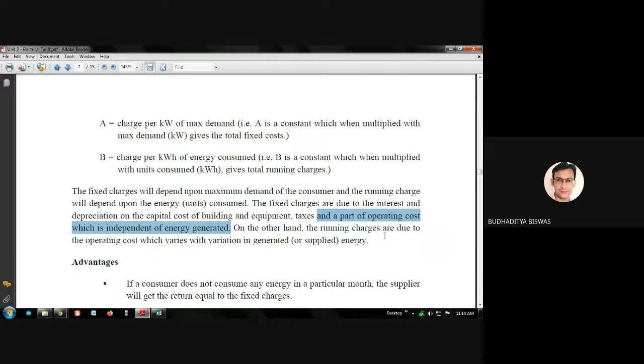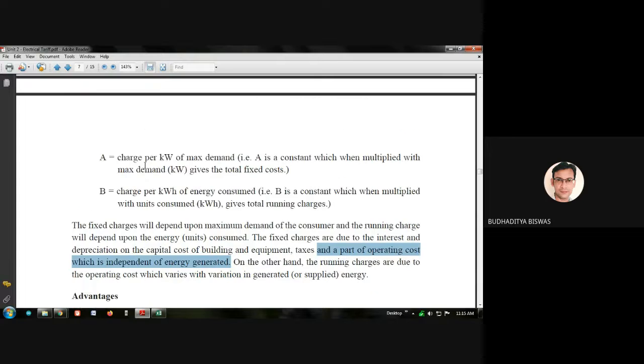If we are supposed to generate more electricity, the plant size will be big, and we need to spend a lot of capital cost for installing all these things. So that's why it is written that a part of the fixed cost is one of the parts of the operating cost which is independent of the energy generated.